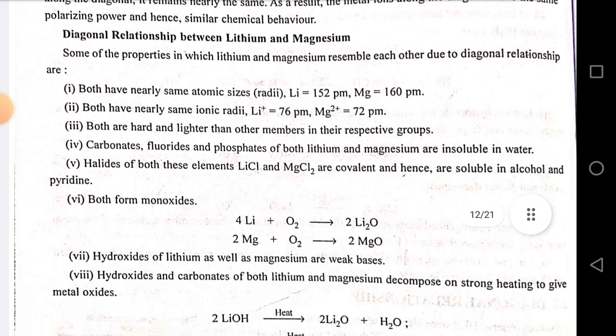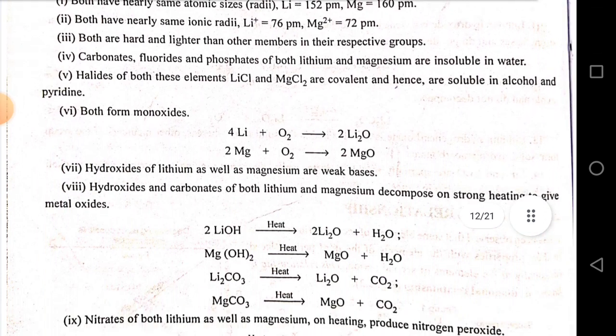Both form monoxide. 4Li plus O2 gives 2Li2O. 2Mg plus O2 gives 2MgO. Hydroxides of lithium as well as magnesium are weak bases. Hydroxide and carbonate of both lithium and magnesium decompose on strong heating to give metal oxide. 2LiOH on heating gives Li2O plus H2O. Mg(OH)2 on heating gives MgO plus H2O. Li2CO3 on heating gives Li2O plus CO2. MgCO3 on heating gives MgO plus CO2.